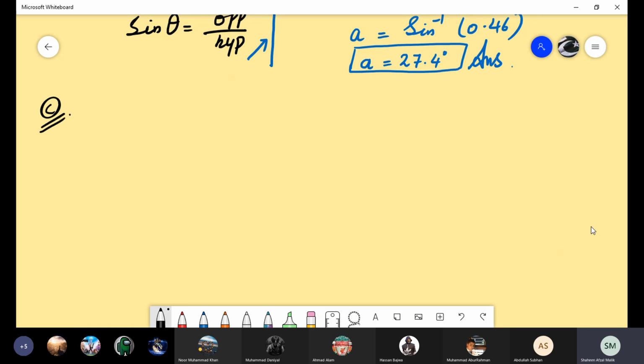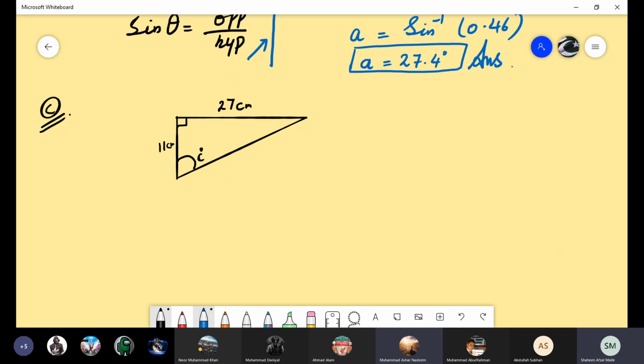C part of the question. This type of right angle triangle is given to you, a straight line up, a straight line to this side, and then we have a triangle here. This is a right angle. This is 27 centimeter and this is 11 centimeter. And here is an angle C. Just look at the values which are given to you and tell me which values are given. Ma'am, 27 is opposite and 11 centimeters adjacent.